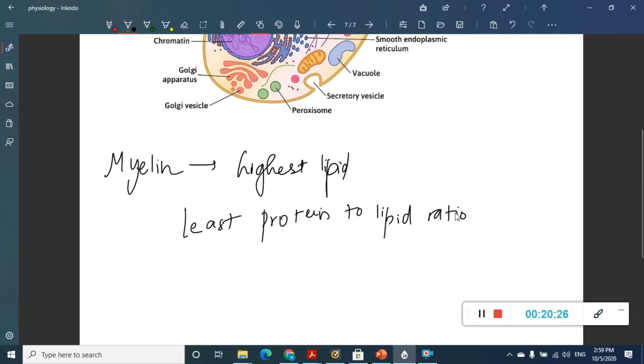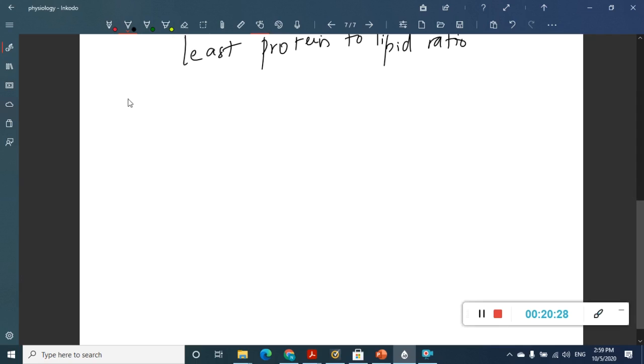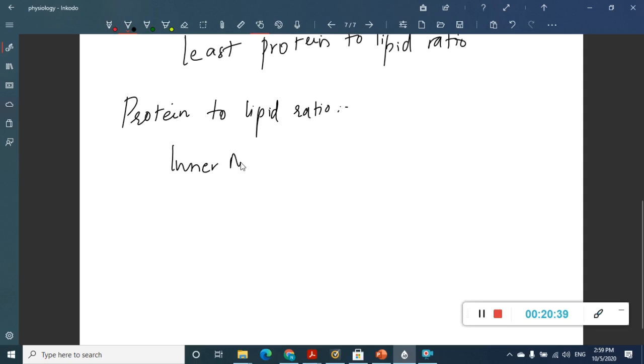Let us see how the protein to lipid ratio is in different organelles. The protein to lipid ratio, as we have already said, is highest in the inner mitochondrial membrane. Okay, followed by it, this is 3:2. Then the second is sarcoplasmic reticulum.